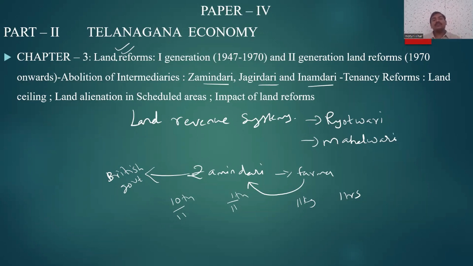These land reforms were implemented by the government of India in two stages, or two generations. The first generation is from 1947 to 1970, and the second generation is from 1970 to the present. How did they abolish the Zamindar system, Jagirdar system, Inamdari, Raitwari, Mahalwari? What reforms were taken under land reforms? How did they help the tenancy farmers? How did they create the ceiling, or upper limit, for land ownership?